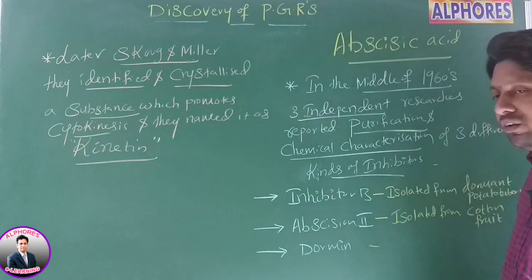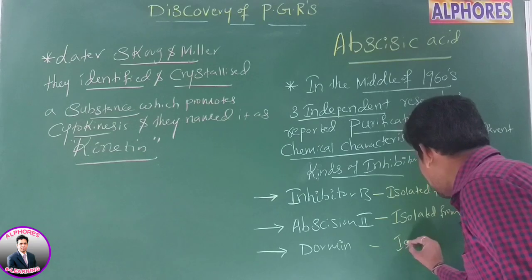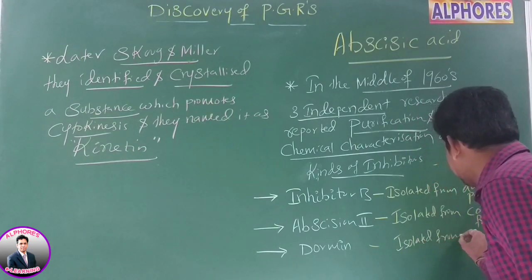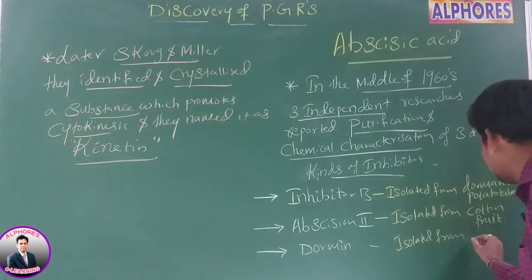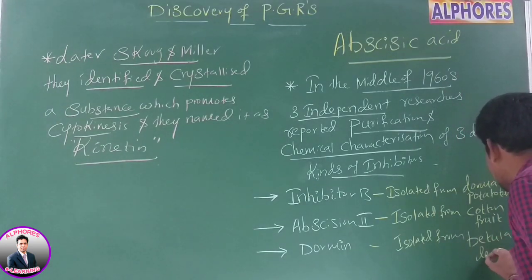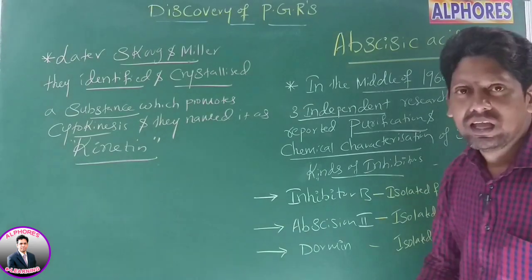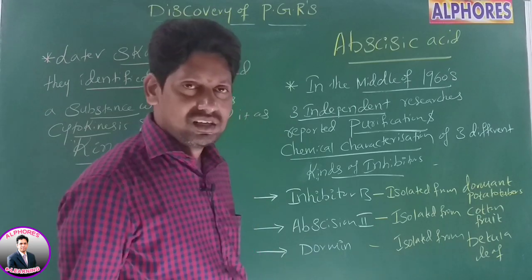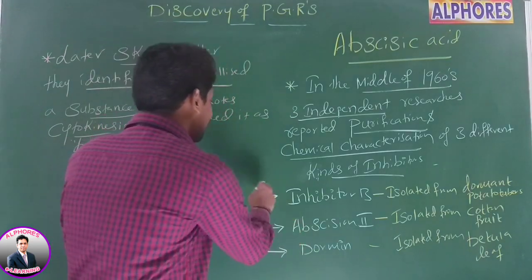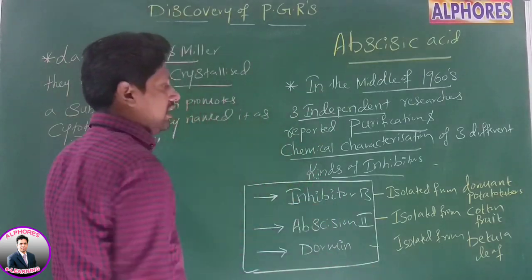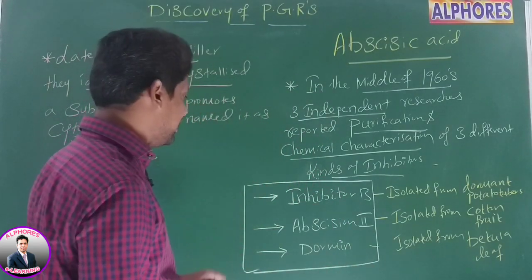Whereas dormin was isolated from betula leaf. Later it was identified that chemically these three were the same.